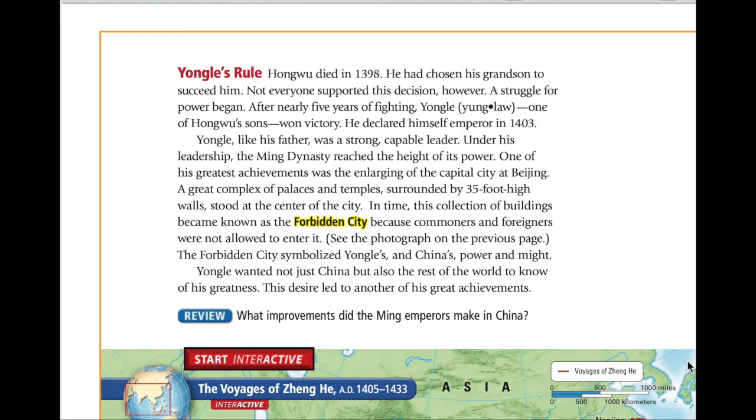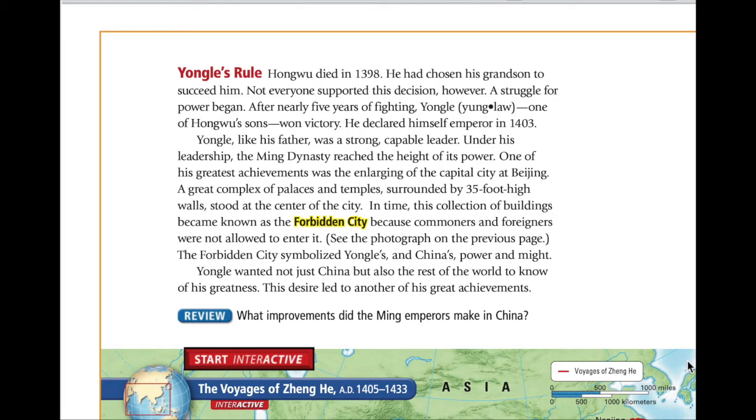Hongwu died in 1398. He had chosen his grandson to succeed him. Not everyone supported this decision, however. A struggle for power began. After nearly 5 years of fighting, Yongle, one of Hongwu's sons, won victory. He declared himself emperor in 1403.